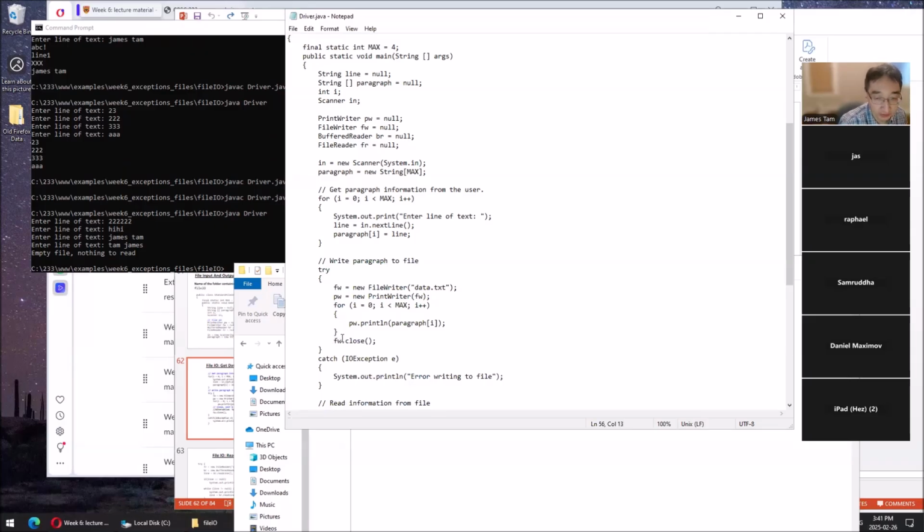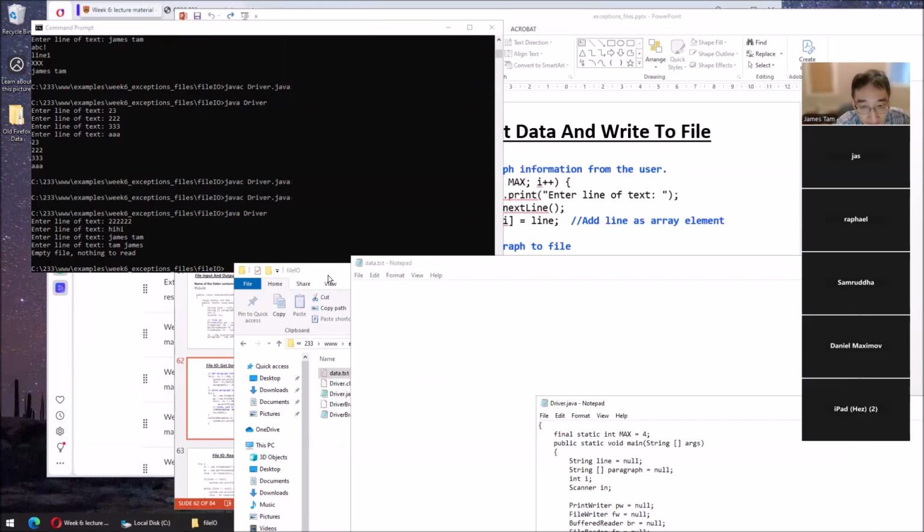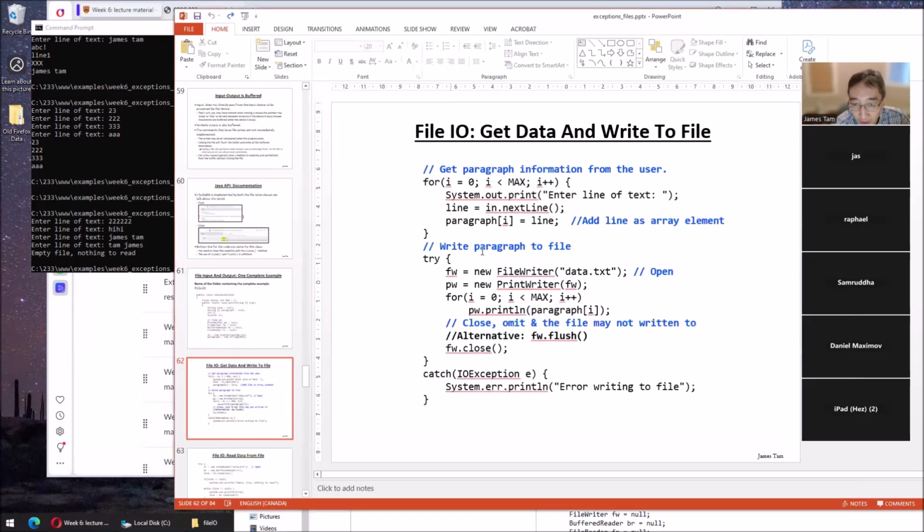It's actually fairly close to the input, at least it's fairly close, I should say. Okay, the writing. The file writer, print writer. These are the two collaborator classes. This is the one that actually opens it for writing, data.txt. So even if I don't close it, of course it'll open it. It's going to be empty. It overwrites it.